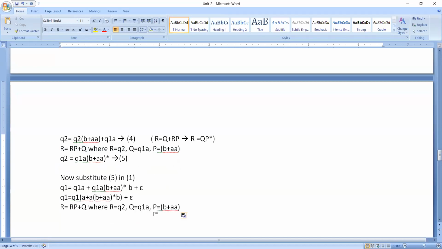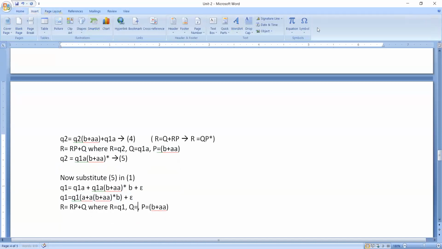Once we do that, what is R now? R will be Q1. This is RP. And what is this Q? What we have on the right hand side, the plus here, is epsilon. So here we will get epsilon.